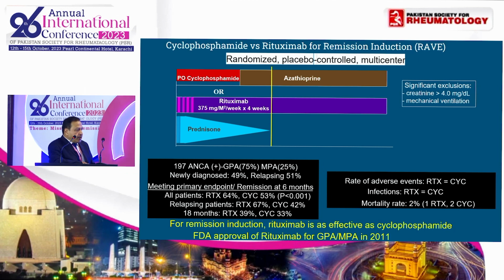If you look at the subgroup of relapsing patients, because in this study newly diagnosed patients as well as relapsing cases were included, rituximab achieved remission in 67%, while the cyclophosphamide group achieved remission in 42%. So what was the conclusion? That rituximab is at least as effective as cyclophosphamide for induction therapy. And this was basically the basis of approval of rituximab for induction therapy in severe ANCA-associated vasculitis.